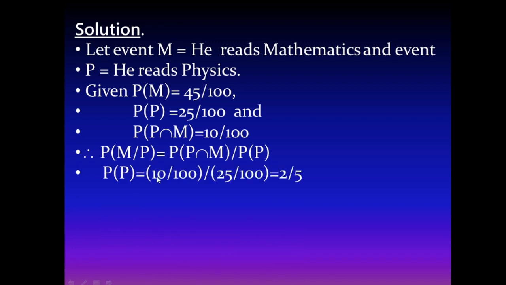Substitute the values. 10 by 100 divided by 25 by 100. 100 cancels. 10 by 25, or you can say 2 divided by 5. It means equal to 40%. That one is the conditional probability of M given P.